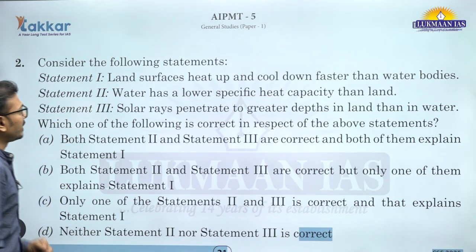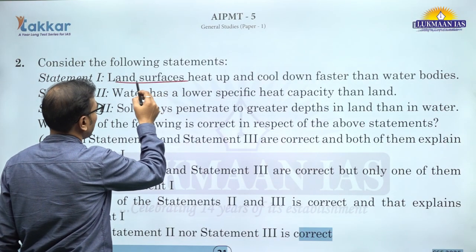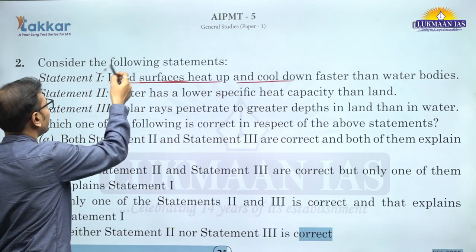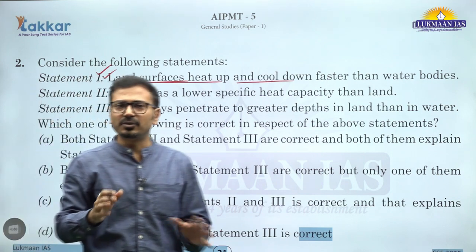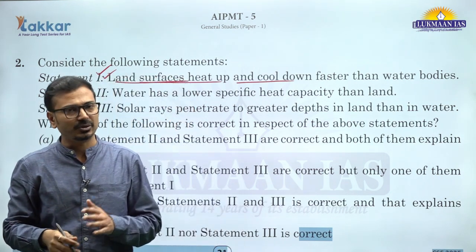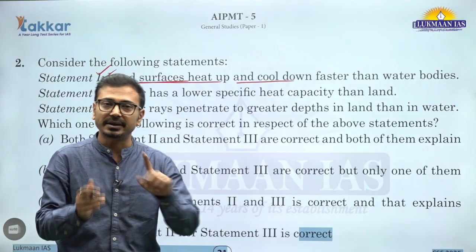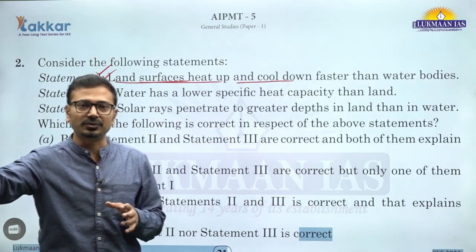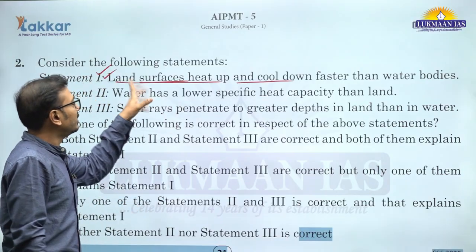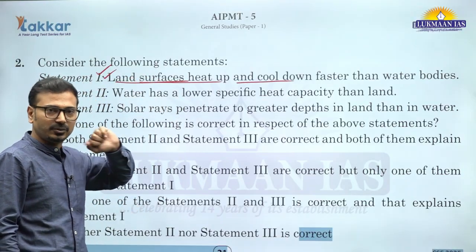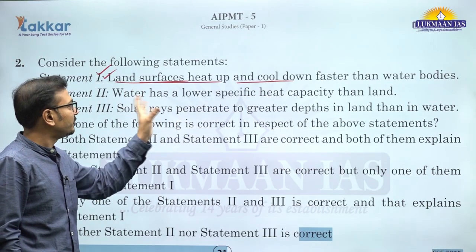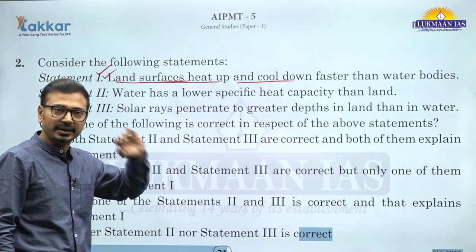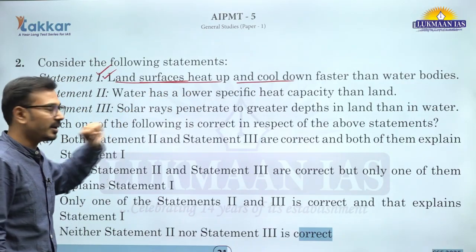Similarly, you can see here, climatology again: land surface heats up and cools down faster than water bodies. This is correct, we can say that. So differential heating and cooling of land and ocean surface, because of that there are several effects like the moderating effect of sea in the coastal area or the continentality effect in the interiors of the continents. Now what is happening because of this, there are different effects, okay, but the land surface heats up and cools down faster than water bodies. So why is this happening? Let's see if statements 2 and 3 give an explanation.